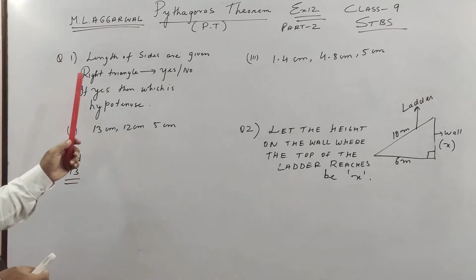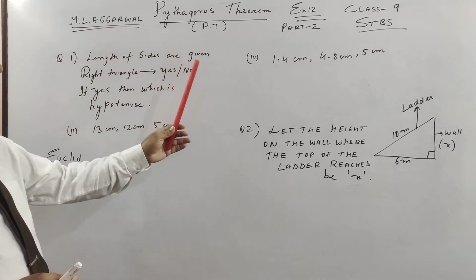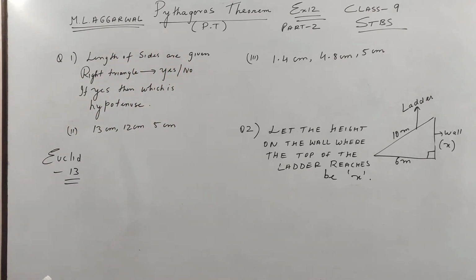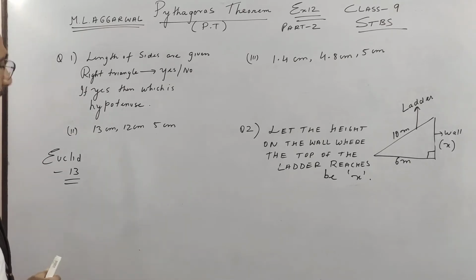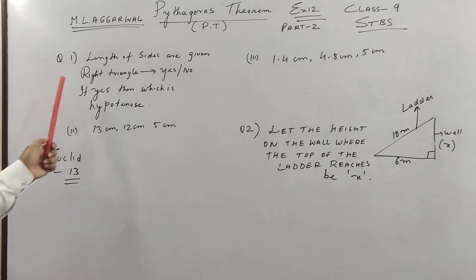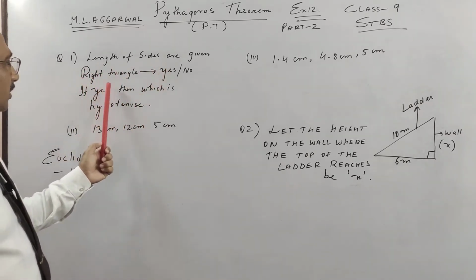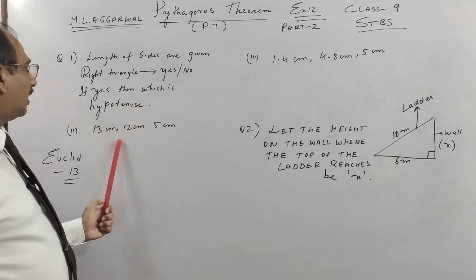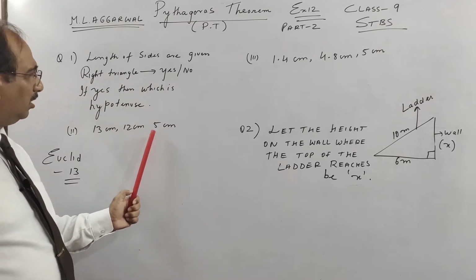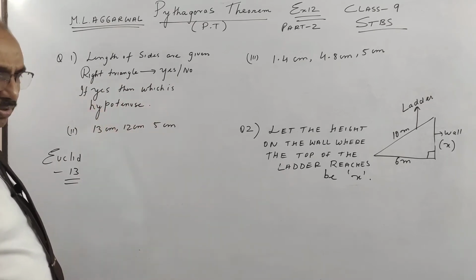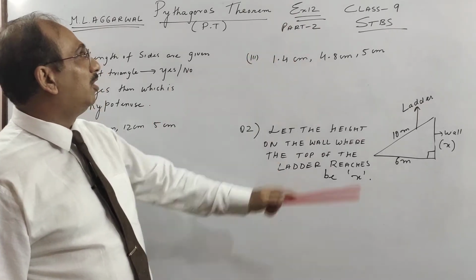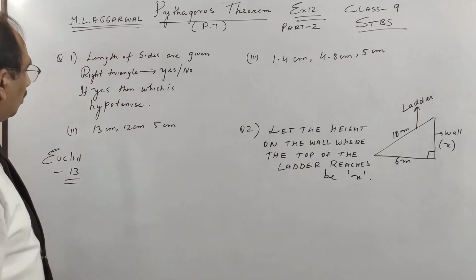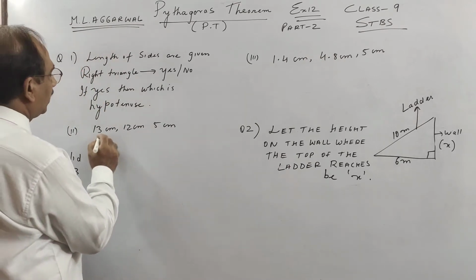So we are into Pythagoras theorem. I gave you the concept, and I talked about Pythagorean triples or triplets, and this is one of that. Let us see the lengths of sides of a triangle. Question 1: is this the length of the sides of a right angle triangle? If yes, what is the hypotenuse? One solved example is also given. We are doing exercise 12 of M.L. Agrawal's book. See here, what we do is take the largest side.